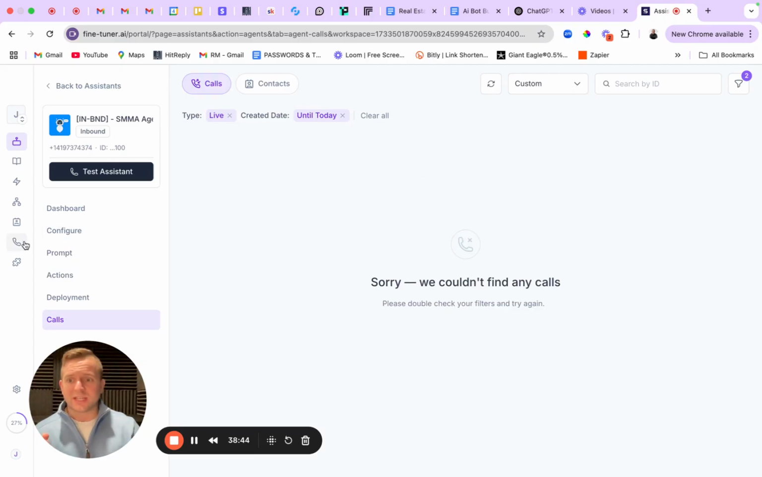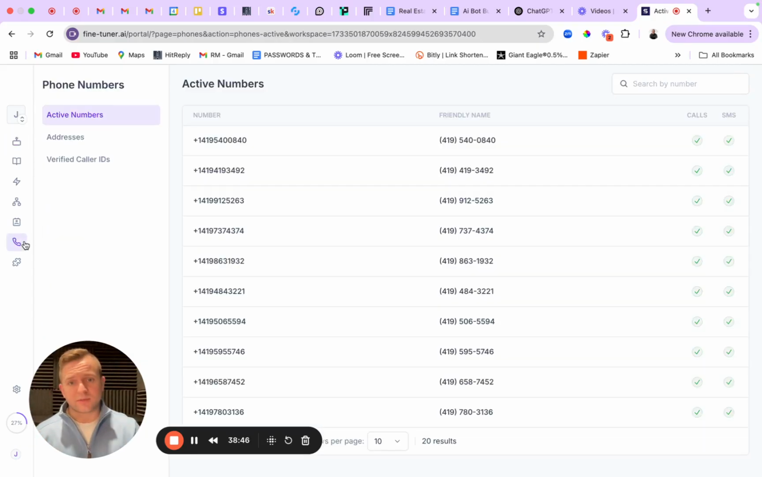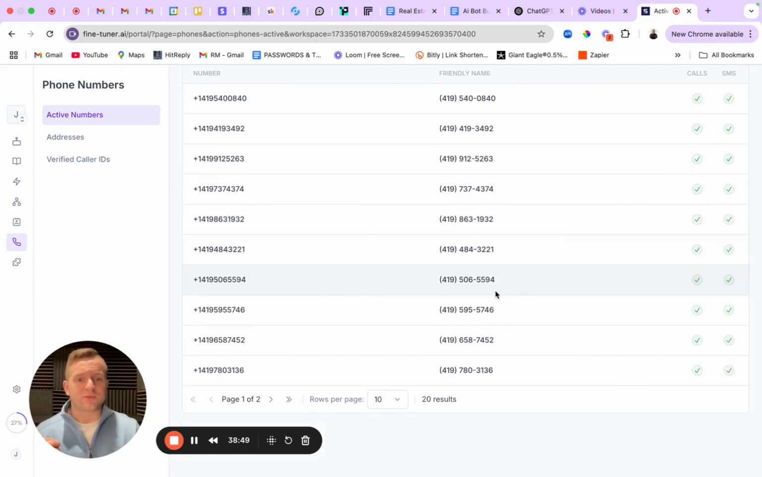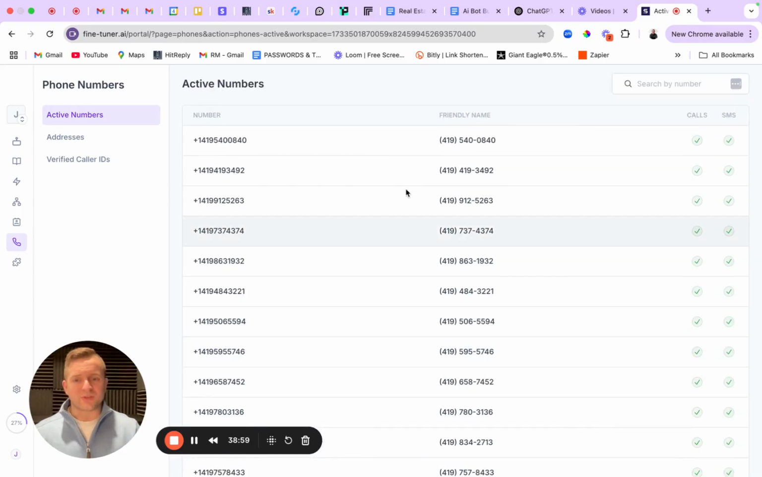Last thing that I'll walk through is if you have phone numbers, here's where you manage those. If you have multiple phone numbers, here's where I can manage them. I think we have close to 20 phone numbers in this account.